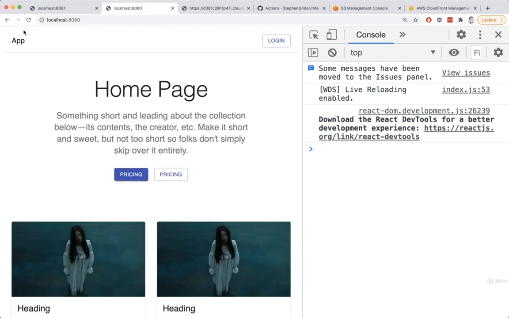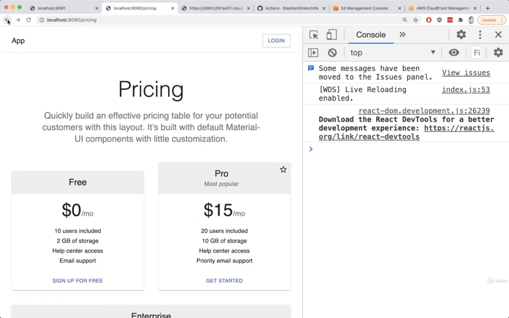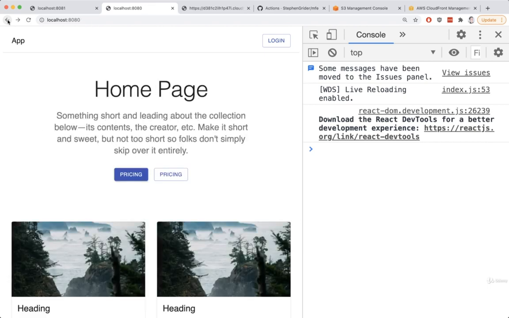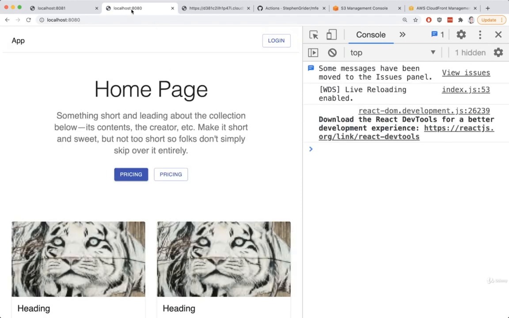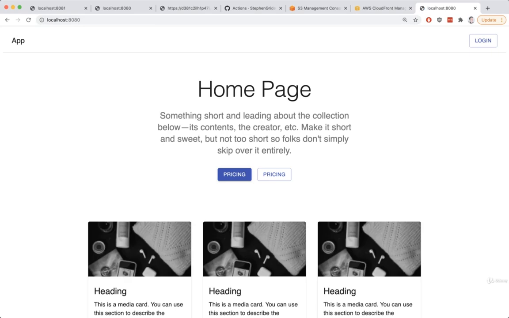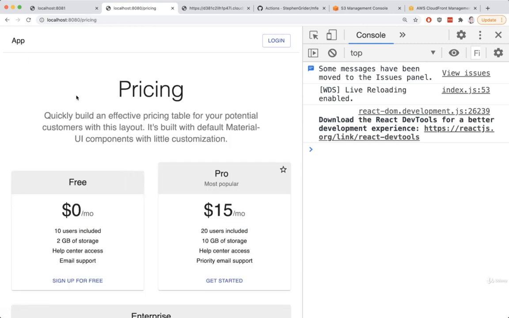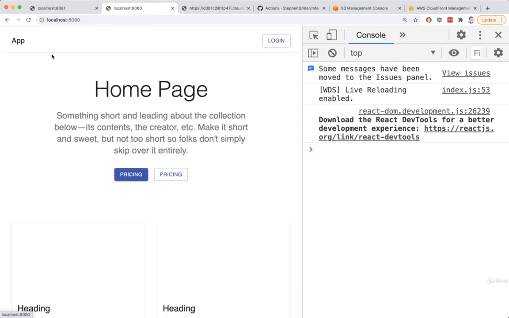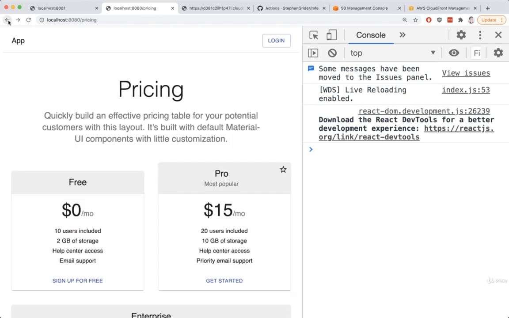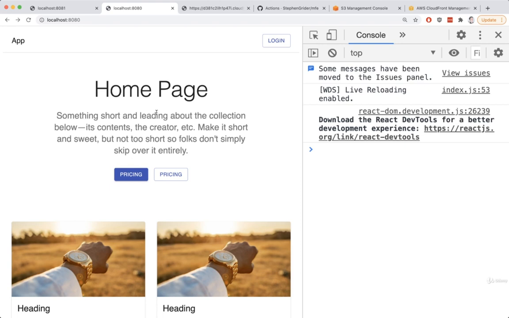And if I start to click on my back button, that works almost as expected as well. So you'll notice that there might be just, well, I guess I got just a touch of lag inside there. To really test this out, I should probably open up a totally new browser tab just to clear out my navigation history. I'm going to do that really quick. And I'll just very quickly make sure that navigating, I go pricing, home, pricing, home, pricing, home. And I'll click the back button a couple of times. I go back, back, back, back. Perfect. Okay, so I think that going back and forward works exactly as expected.